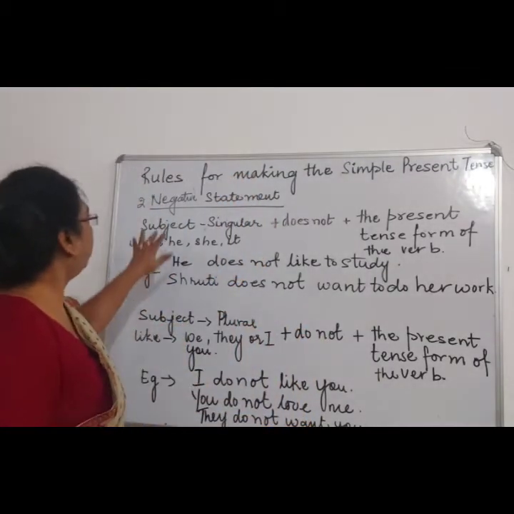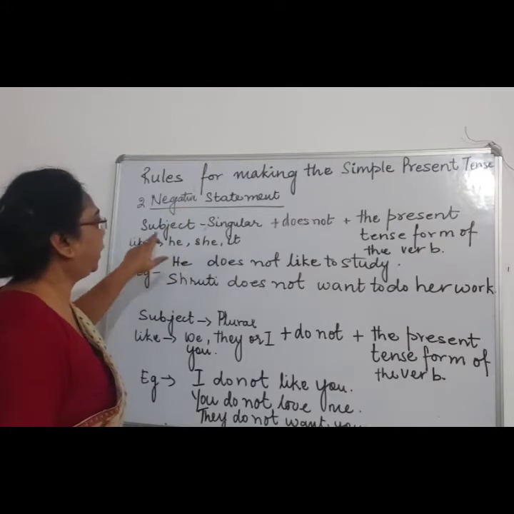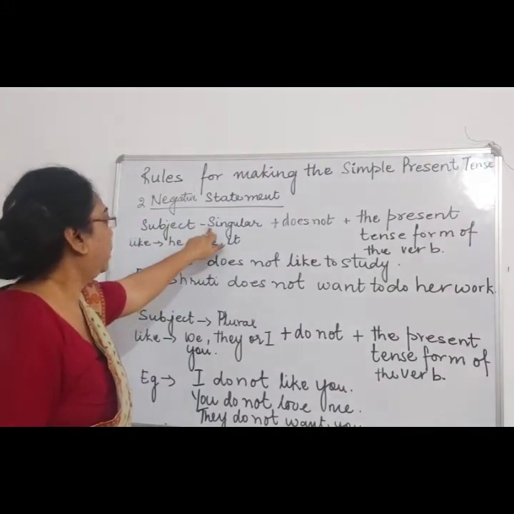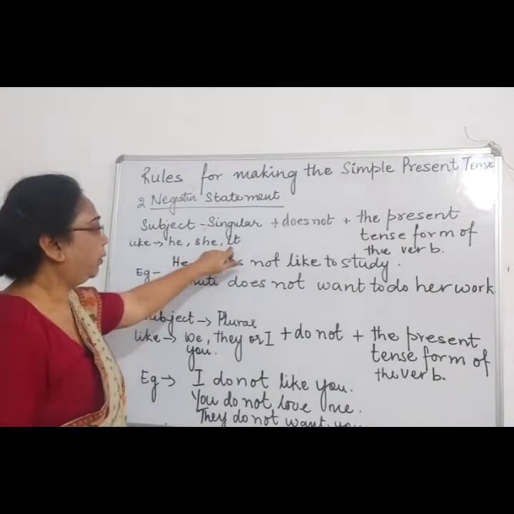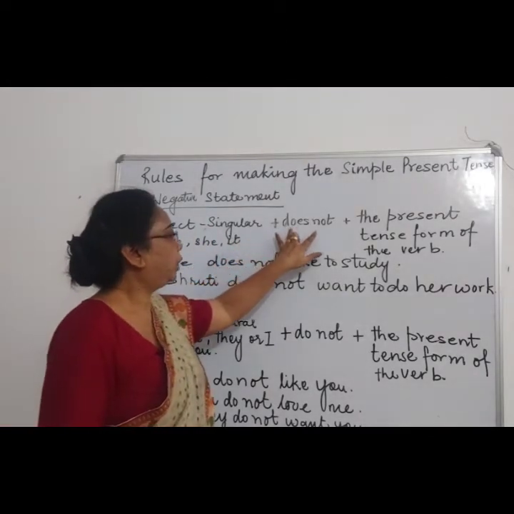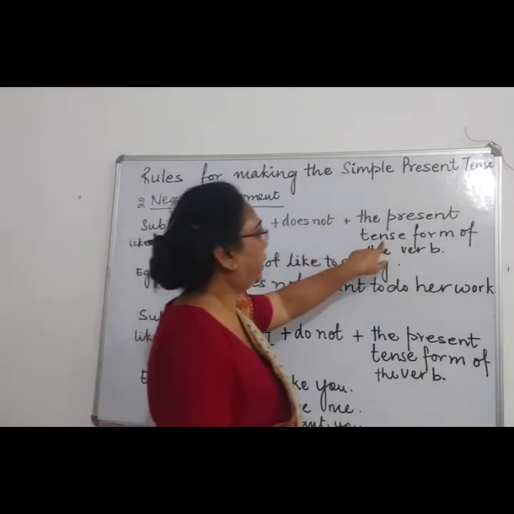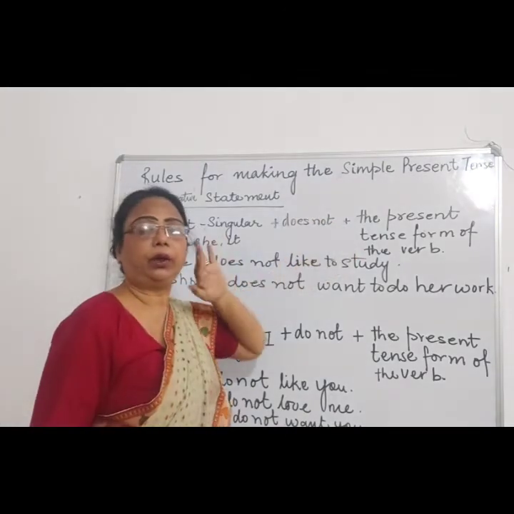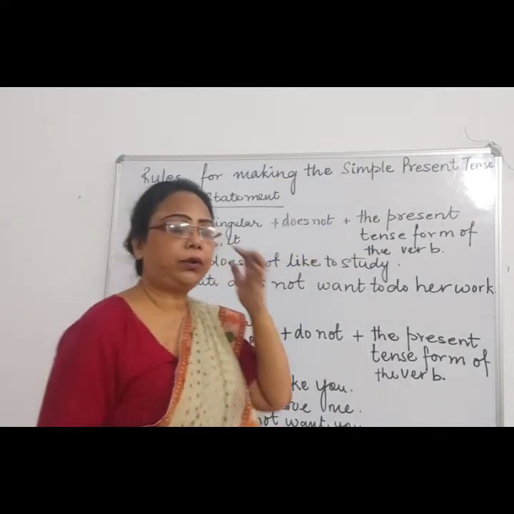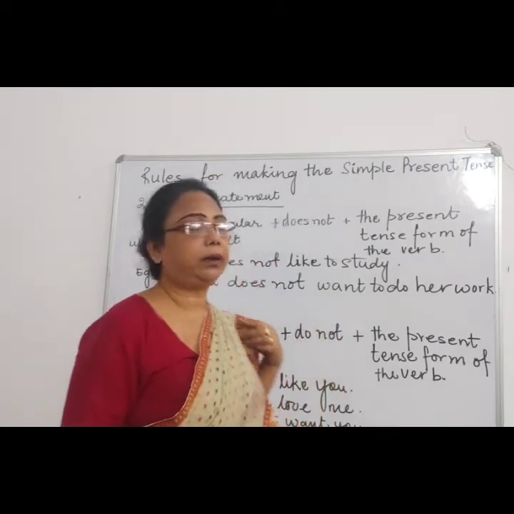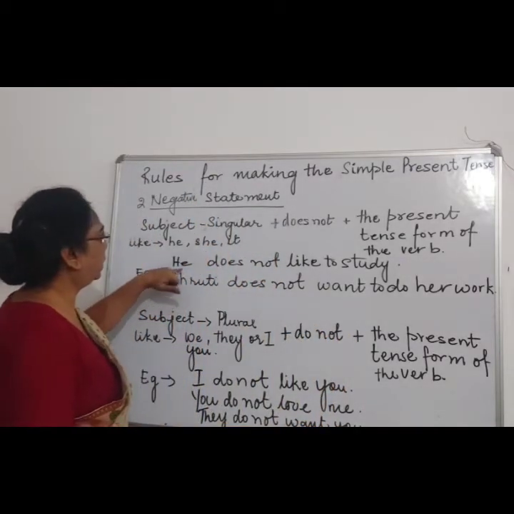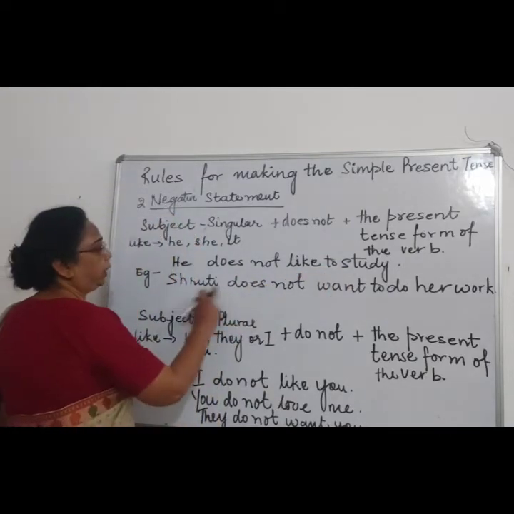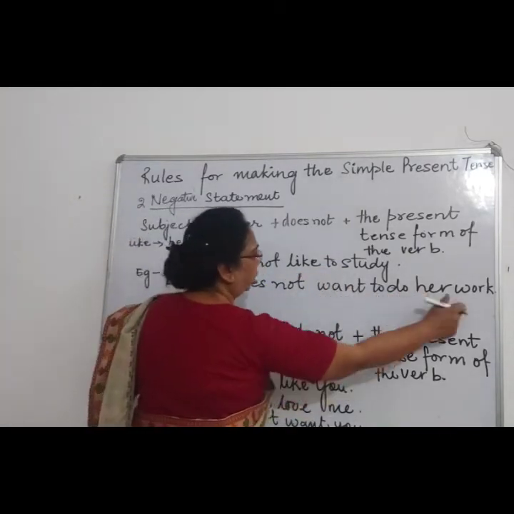Now we'll see the rules for the negative statement. For the negative statement, when the subject is singular, that is he, she, it, right? Then we use does not with the present tense form of the verb. We will not change the verb over here. Only the verb which is written over there will be used as present tense. Like over here, he does not like to study, right? Shruti does not want to do her work.